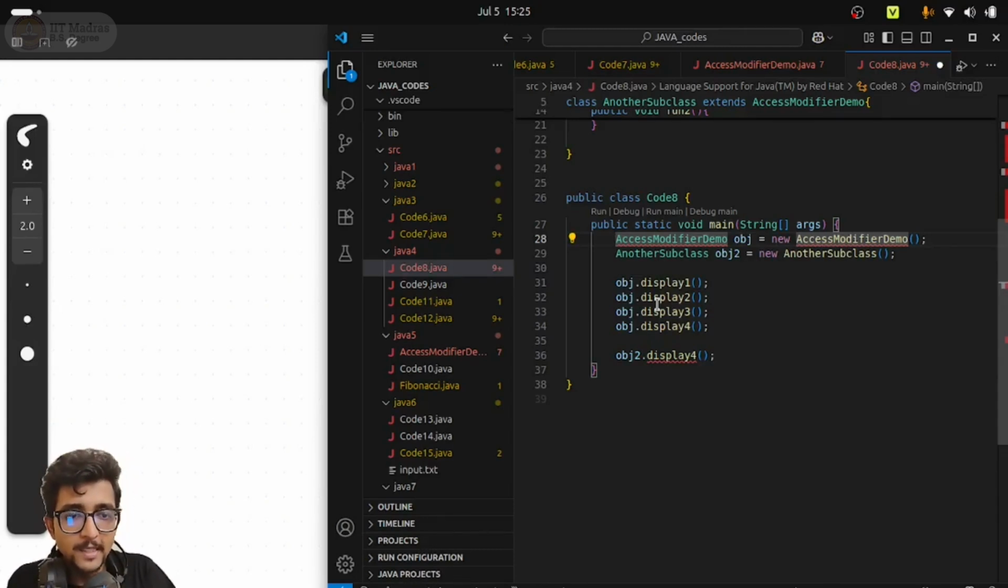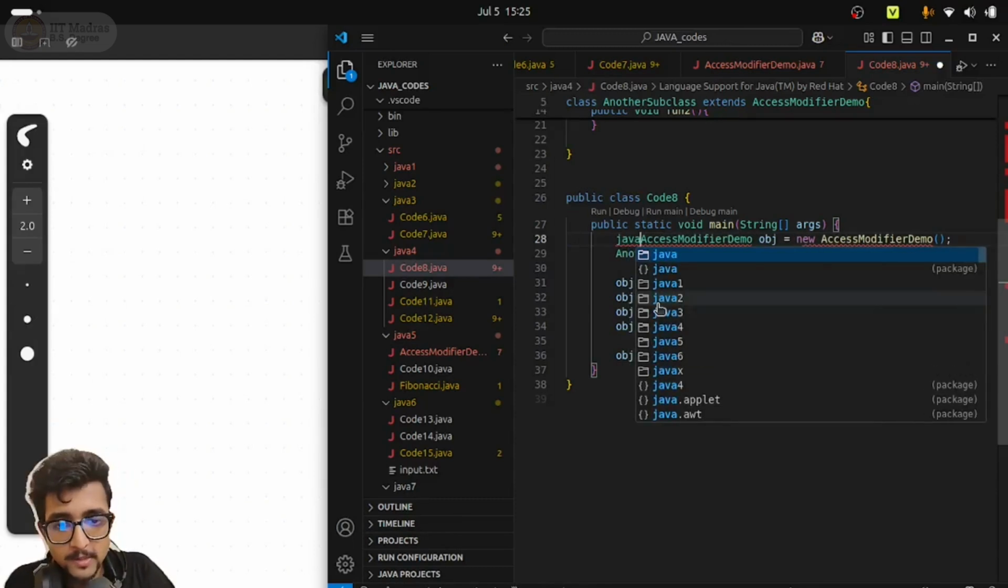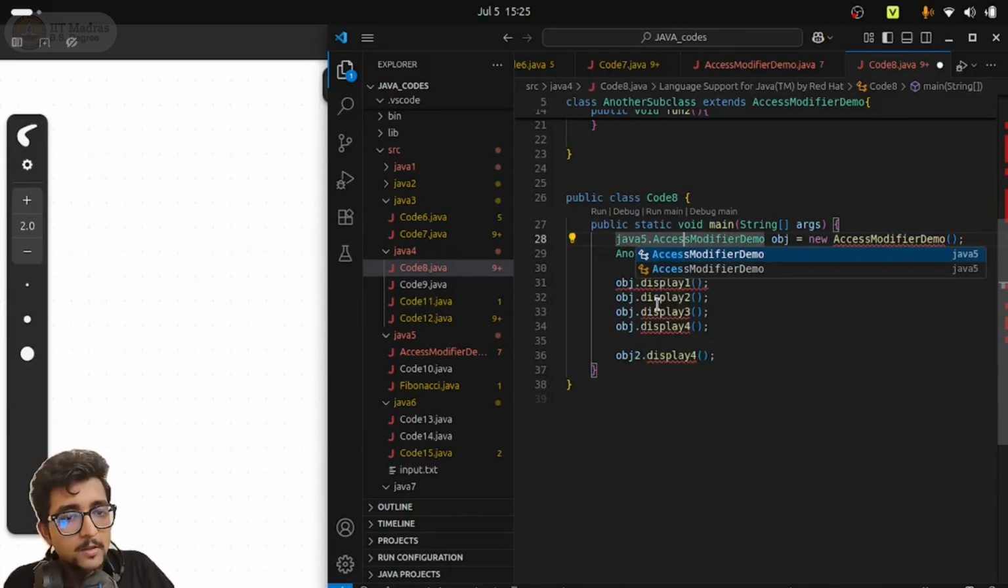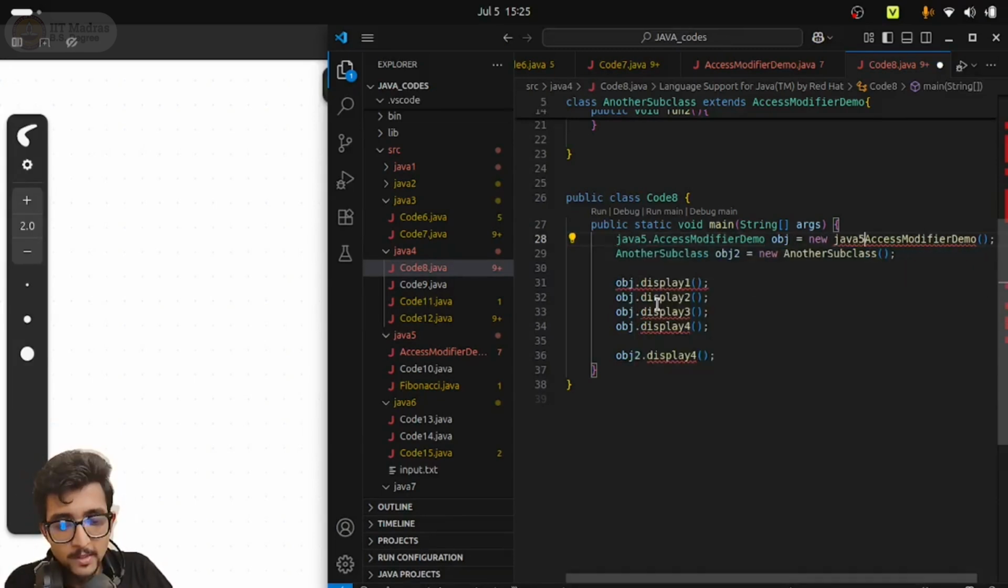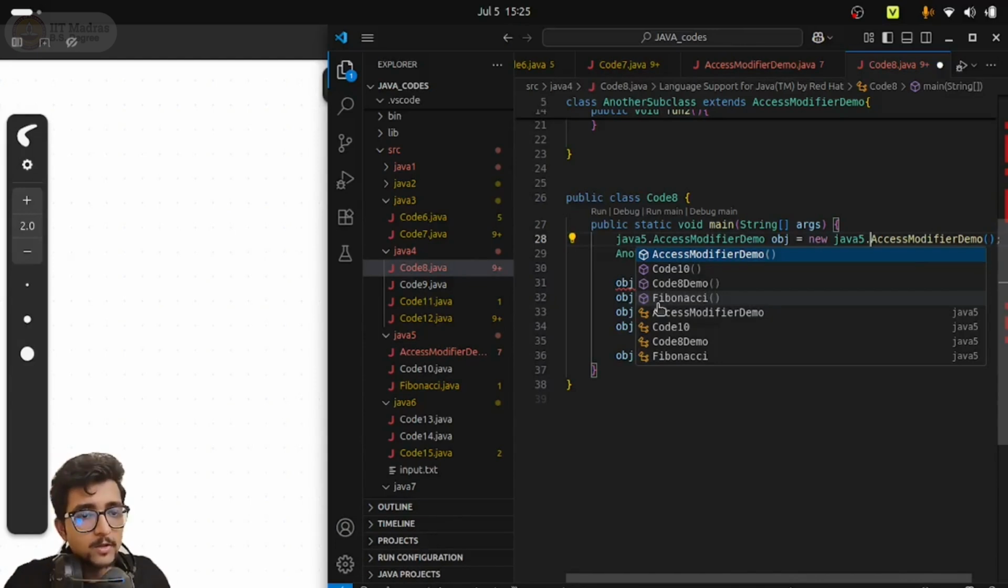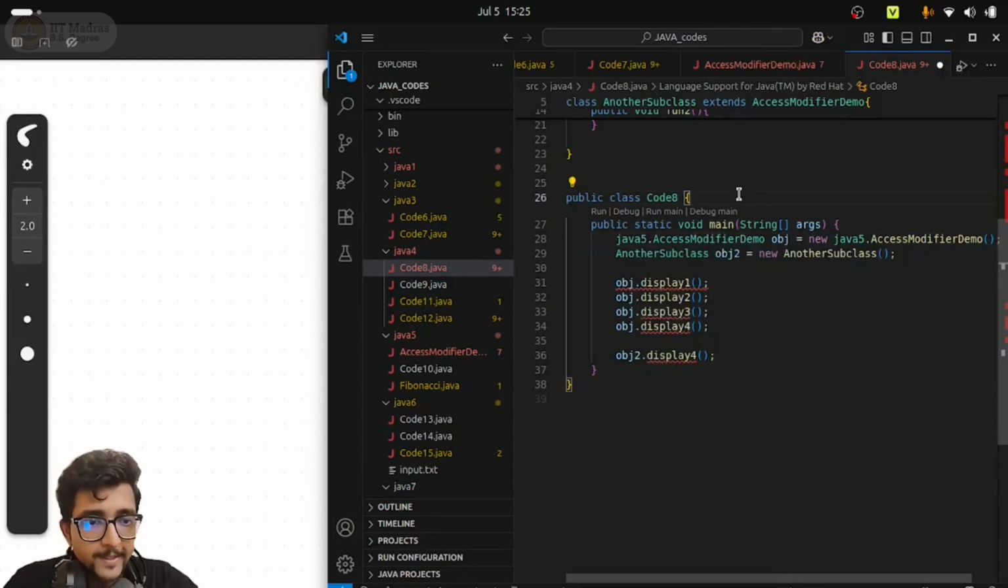So this AccessModifierDemo class is there inside the Java5 package. So I will write Java5 dot AccessModifierDemo, and then again, new Java5 dot AccessModifierDemo over here. See, the error has gone now. So this is what we call the fully qualified name: accessing a particular class by using its fully qualified name. Either of these two things is correct.